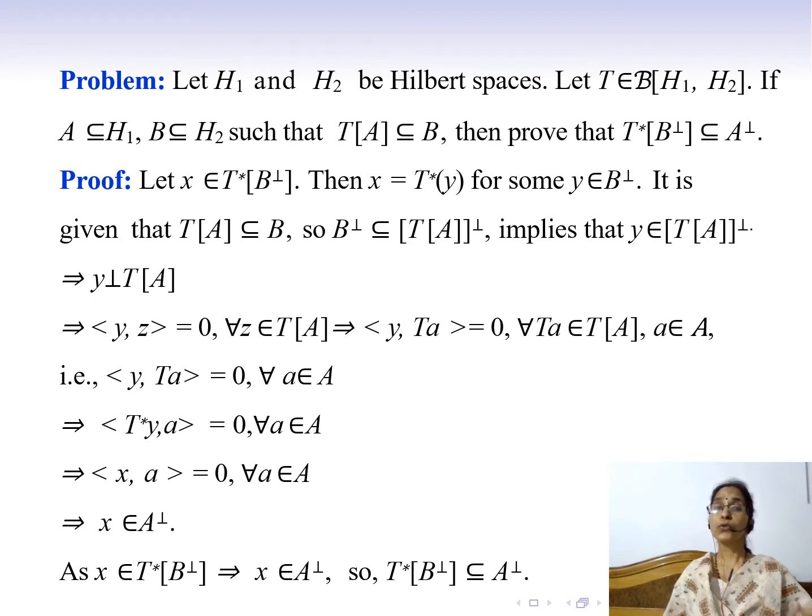We have taken X in T star of orthogonal complement of B, and we have shown that X belongs to orthogonal complement of A. Any element of T star of orthogonal complement of B is contained in orthogonal complement of A. So we can say that the set T star of orthogonal complement of B is contained in orthogonal complement of A.